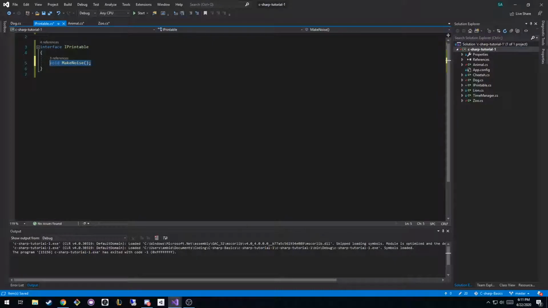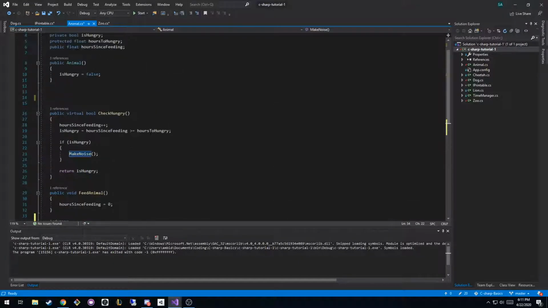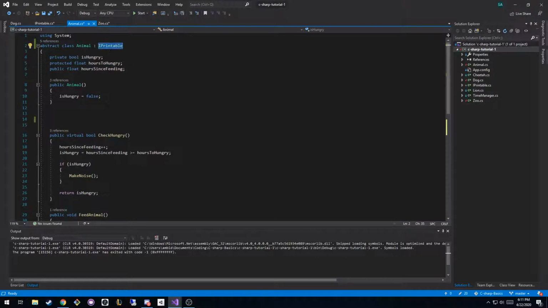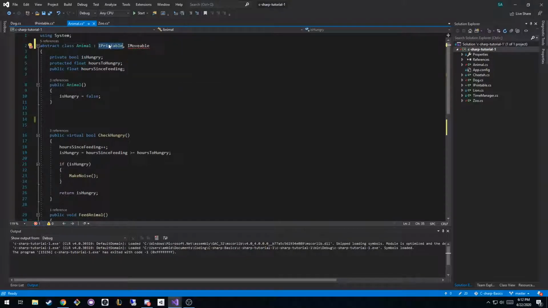The other nice part about interfaces is that you can implement multiple interfaces, right? So I could say an animal is something that's printable, but it's also something that's movable, right? And so I can have a car that isn't printable. A car doesn't print anything out, but it is movable, right? So you can grab only the functionality of the thing that you want and implement it. And then when you have a grouping of those types of objects, you now have some common functionality that you can tell them to do, right?